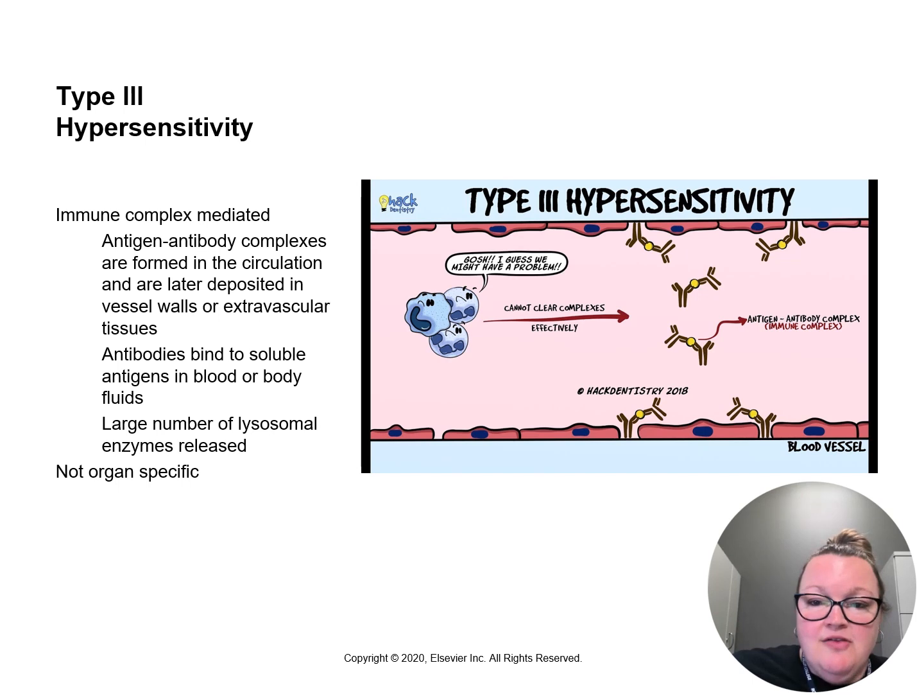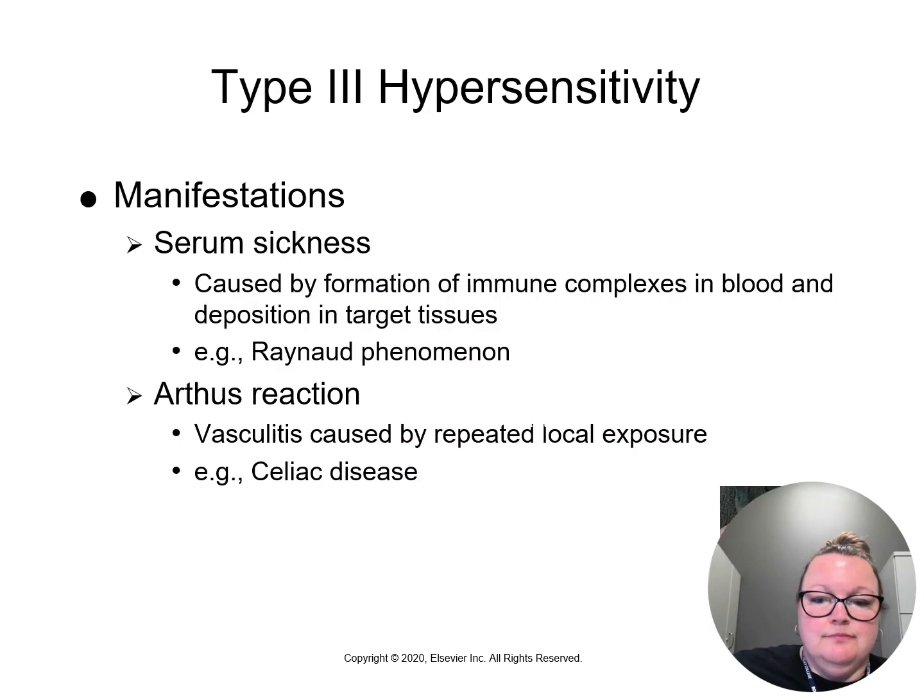Why that's not good for us is because they adhere themselves to the vessel walls and it causes complement activation. Neutrophils are going to rush in and try to eat it up. The complexes will go through phagocytosis. Remember when we saw the picture of the phagocyte and how it eats something, it becomes a phagosome. Then it gets broken up. Instead of that happening, the phagocyte releases large amounts of its toxic enzymes, damaging the surrounding tissues. The manifestation we will see with immune complex hypersensitivity, or type 3, is serum sickness. This is when these complexes are forming in the blood and depositing into the tissues.